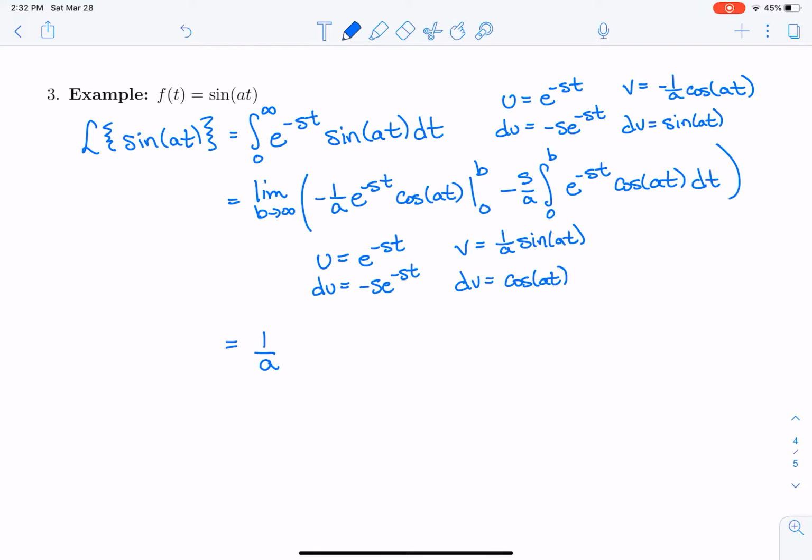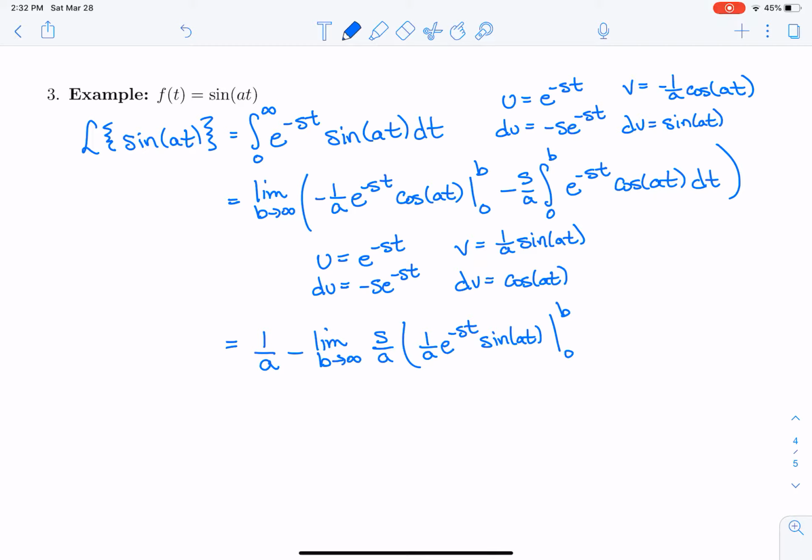Okay. So let's see, I get 1 over a. I'm going to subtract the limit as b goes to infinity of s over a times, now I'm going to do that integral. Okay, so it's u times v. So it's 1 over a e to the minus st sine at evaluated between 0 and b.